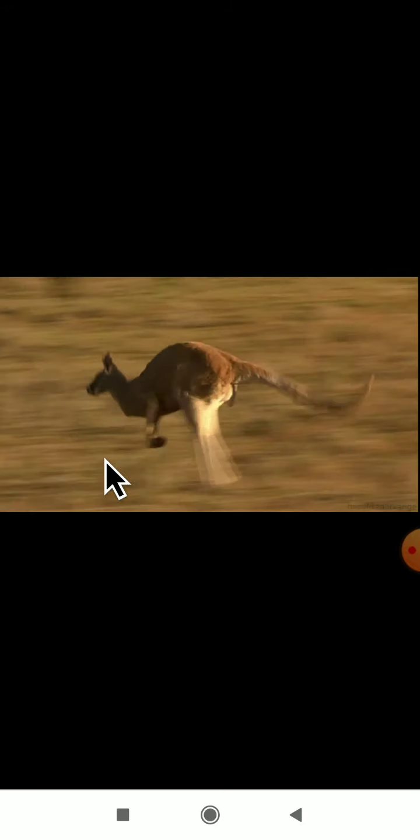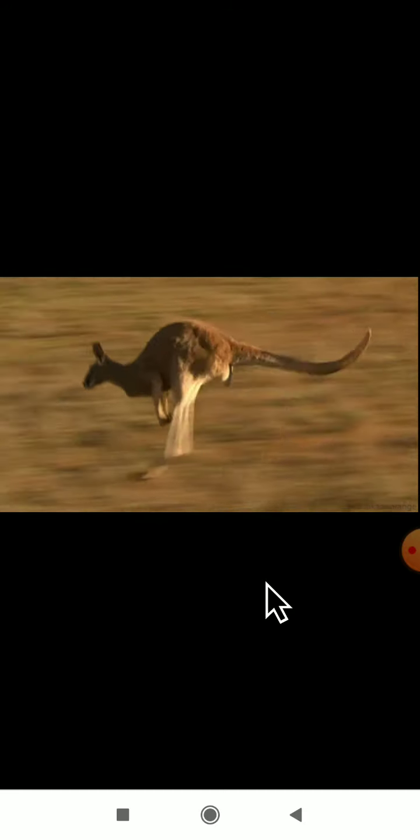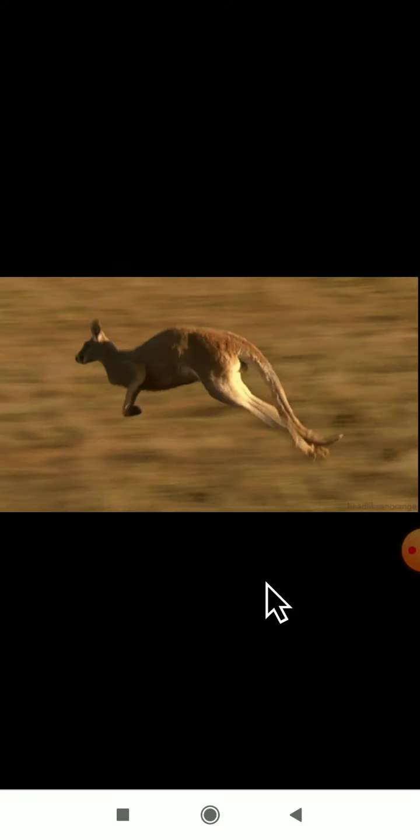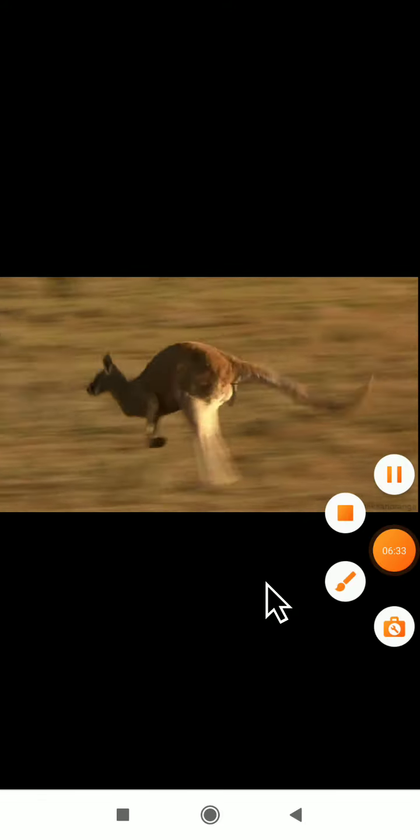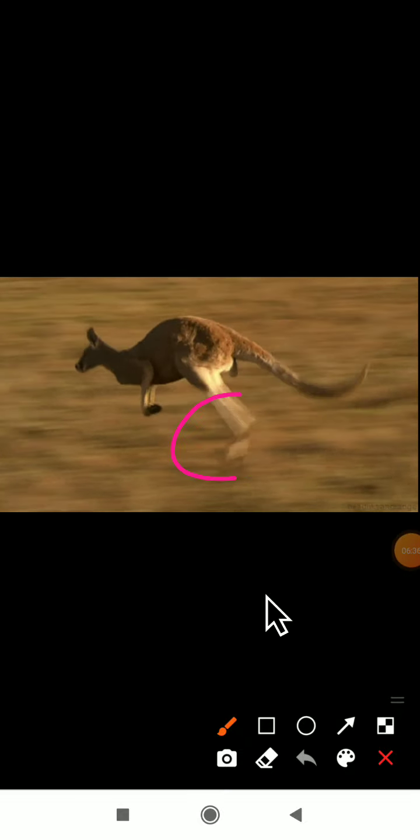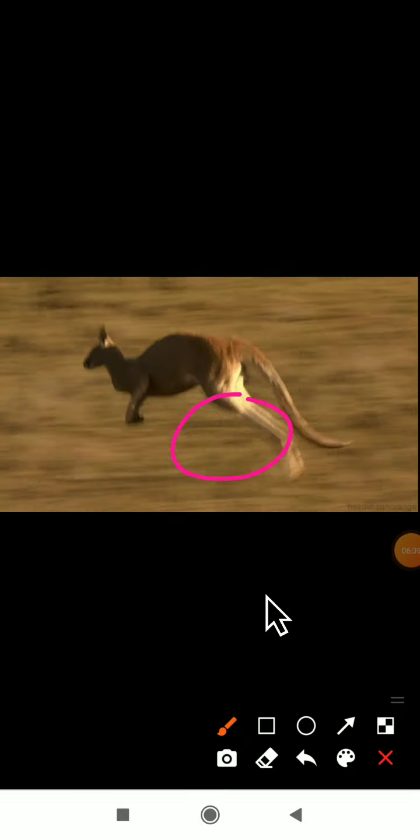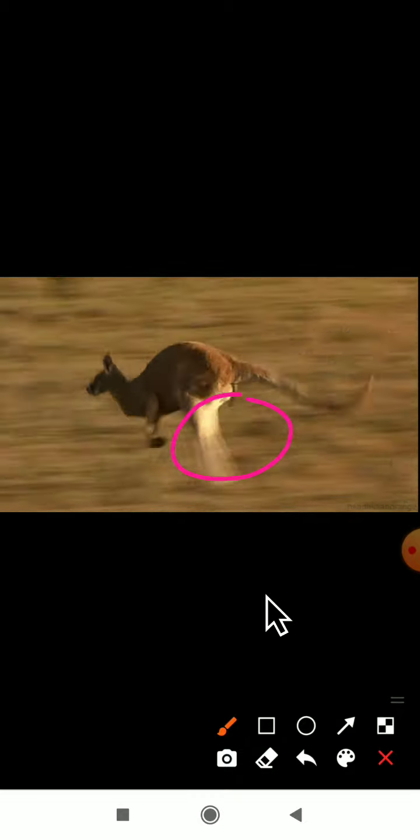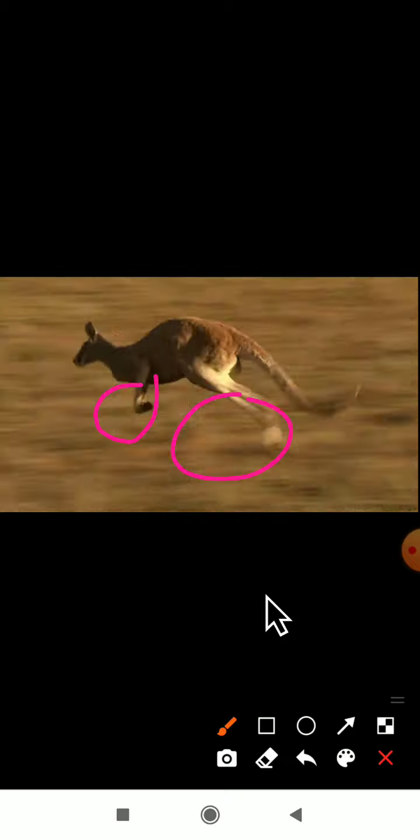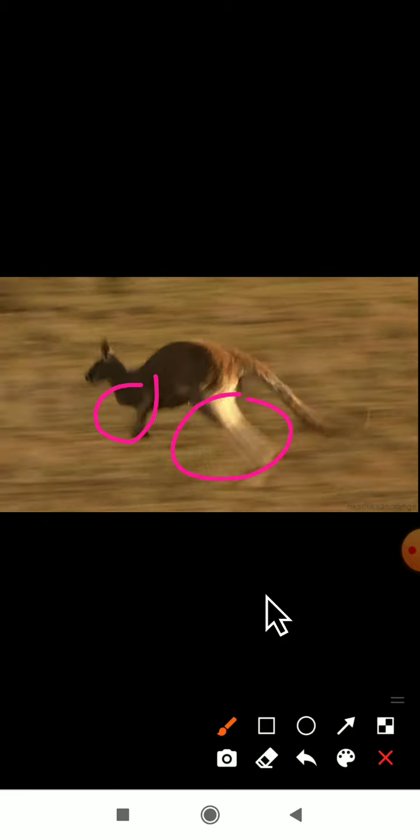See, dear students, you can observe in the picture how the kangaroo is moving from one place to another with the help of hind limbs only. Can you see here? With the help of hind limbs only it is jumping, it is moving. And in front, what is it holding with its four limbs? Yes, it is holding something.